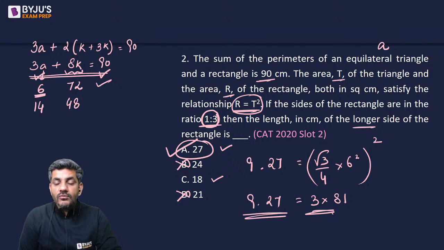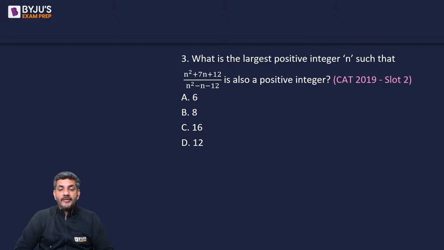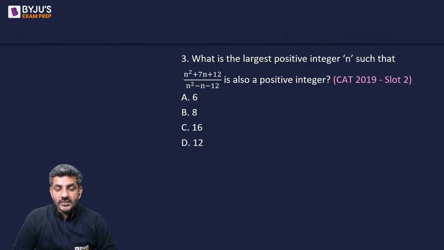That was question number 2. I'll move ahead now to question number 3 on your screen. It's here now. So please try this question number 3. What is the largest positive integer n such that (n square plus 7n plus 12) upon (n square minus n minus 12) is also a positive integer? Largest positive integer n.